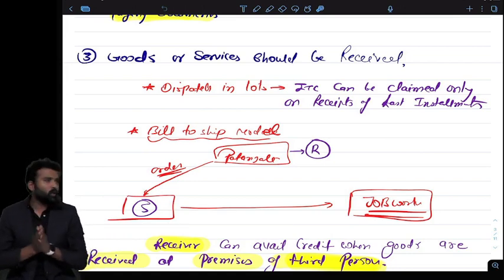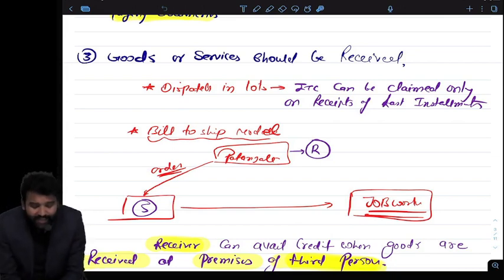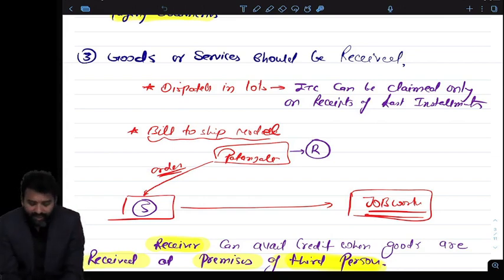No, no, no. I will get the credit once the complete goods are received. It means only on the receipt of the last installment can I claim the credit. Before that I am not allowed to get the credit. So I will get the credit only on the receipt of the last installment. This is again very important.